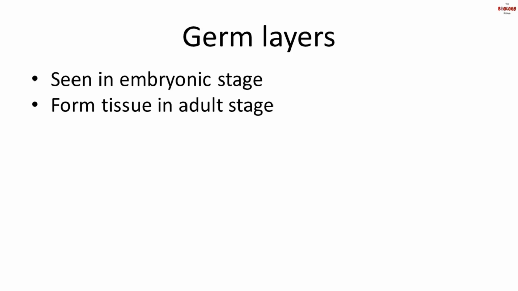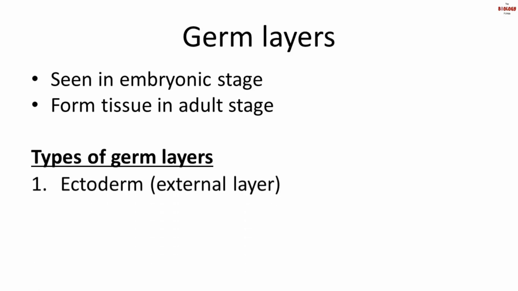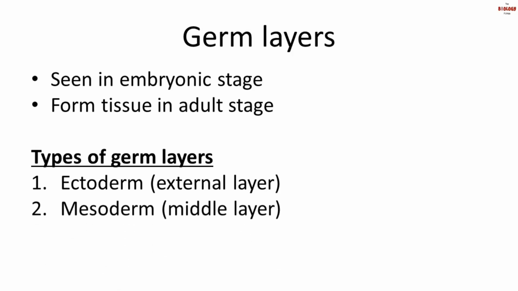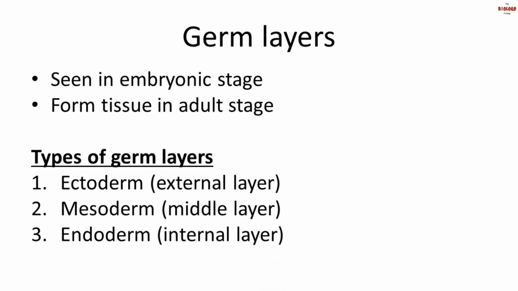Third level of organization is germ layers. Now what are germ layers? Germ layers are those layers that are seen in the embryonic stage and they further form tissues in the adult stage. Now there are three types of germ layer. First is ectoderm, which is the external layer. Second is mesoderm, which is the middle layer. And lastly, we have endoderm, that is the internal layer.